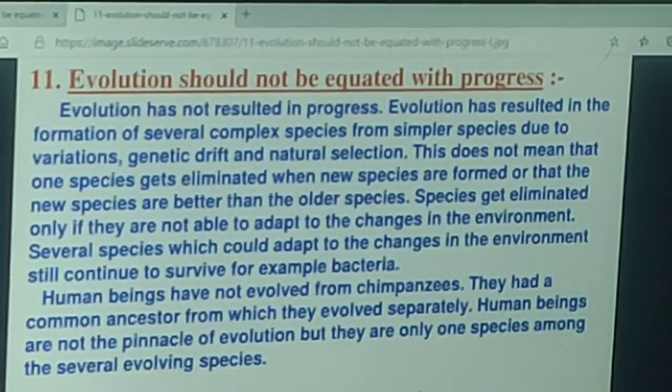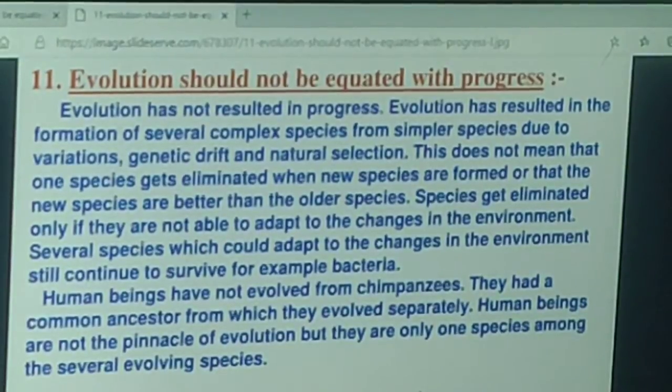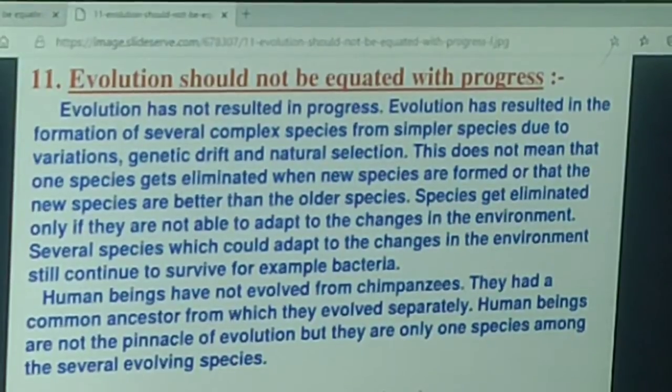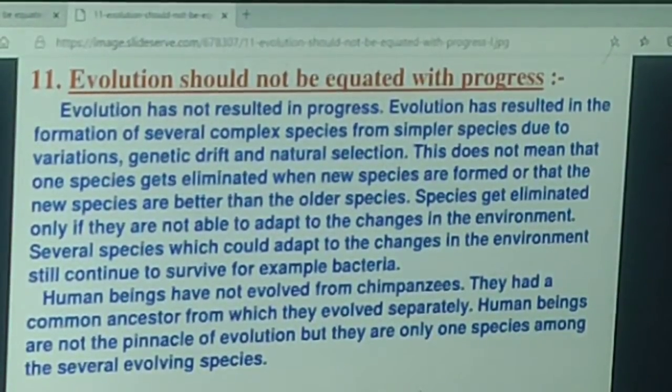So what I said is, there is no real progress in the idea of evolution. The only progress in evolution is that with time, complex body designs have come into existence.